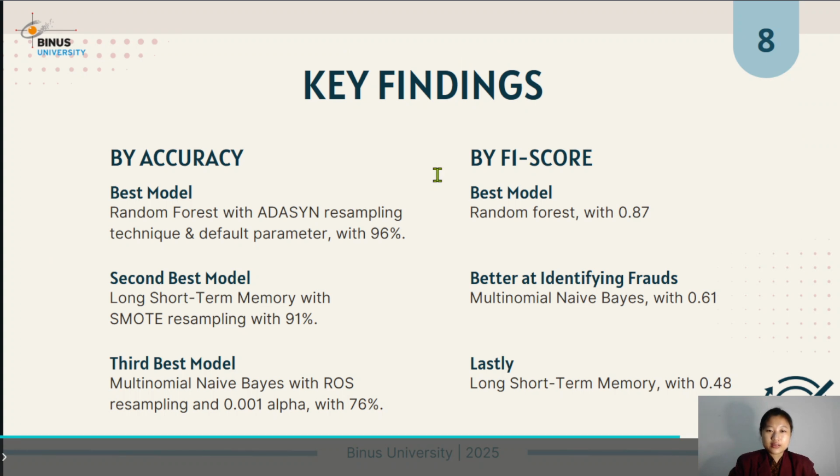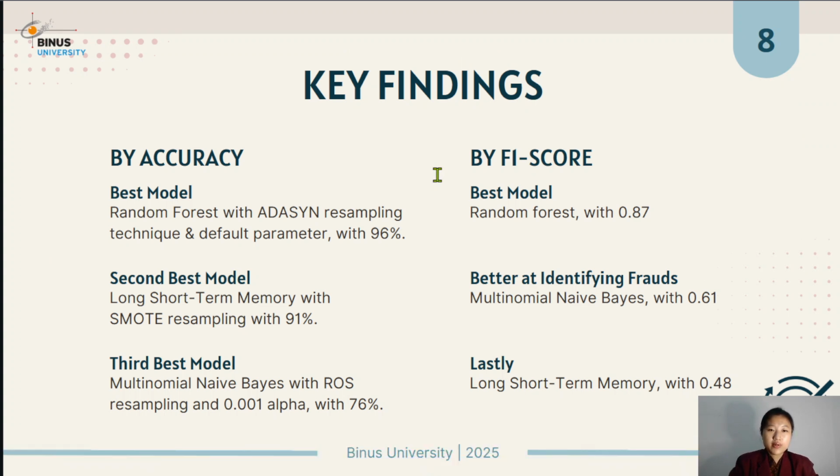Now onto the key findings. Here we have the best performing models sorted by accuracy and F1 score, along with the resampling techniques used. The random forest model performed the best and it has the highest scores across all metrics overall. The model with data resampled using ADASYN resulted in a 0.87 F1 score, meaning that its ability to detect fraud, and to detect it correctly despite the little amount of fraud data, is quite high. Both multinomial naive Bayes and LSTM seem to struggle with identifying fraud considering the highly imbalanced class ratio, where as you can see here, the F1 score is only 0.61 and 0.48.